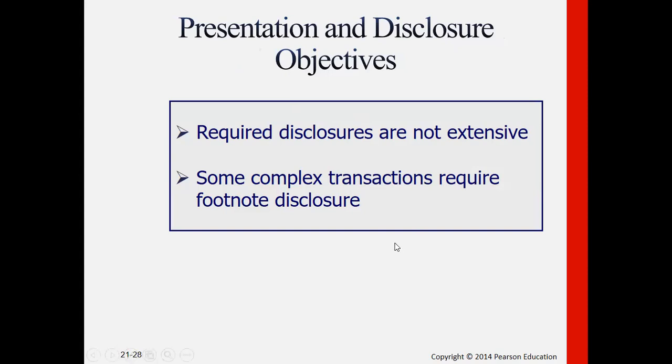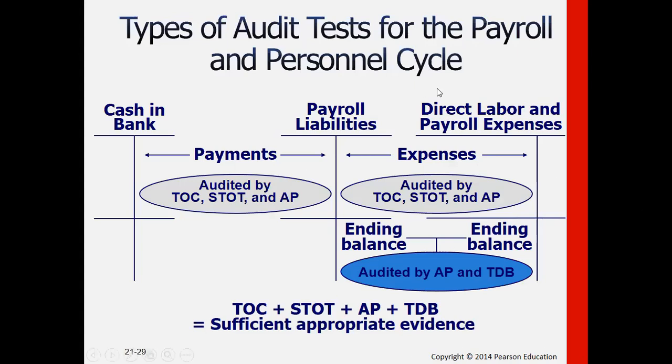So aside from showing the values on the financial statements, we really have to disclose corresponding details as to the amounts, for example, remuneration of the company's officers. Normally they have really material amounts of salaries, so such should be disclosed also on the financial statements as well as in the notes. So face plus disclosure in the notes. Then these are the types of audit tests for the payroll and personnel cycle. Gladly for this particular discussion, we only have one slide.